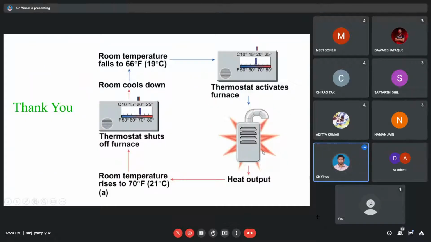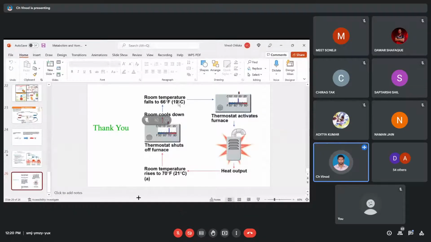So we stop here. It's 12:20 already. This example I will be giving you in the next class. Next class में मैं आपको ये explain करूँगा. Okay. As of now, we stop.